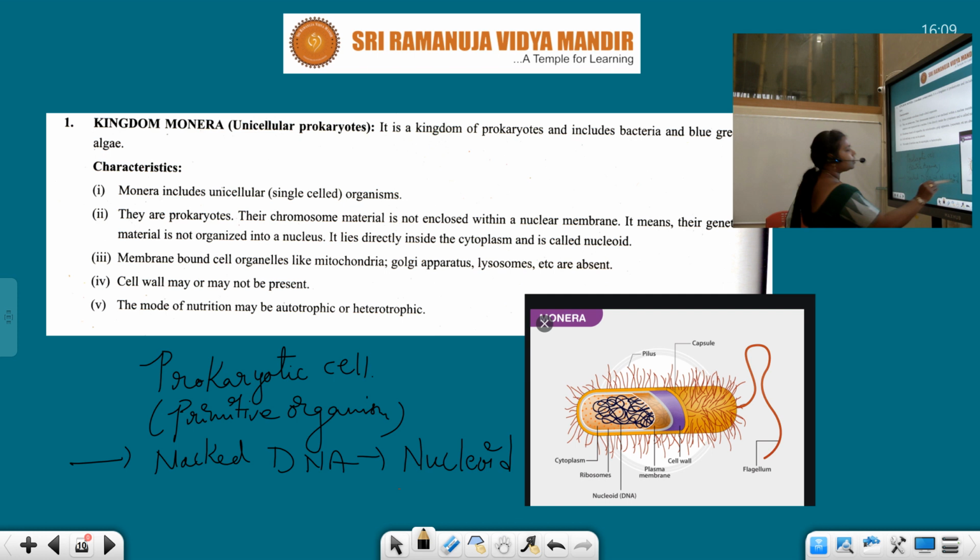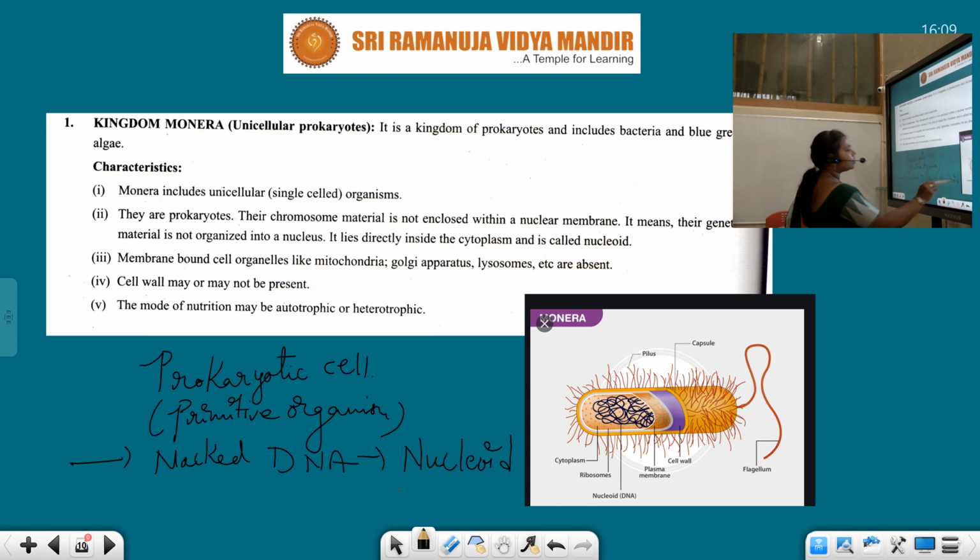I think I have already explained in the cell, the fundamental unit of life, that cells are divided into two types, prokaryotes and eukaryotes. On what basis, students? Simply on the basis of the nuclear envelope. So, there are some cells that lack the nuclear envelope. Those are prokaryotic cells. Okay, so that is the reason.